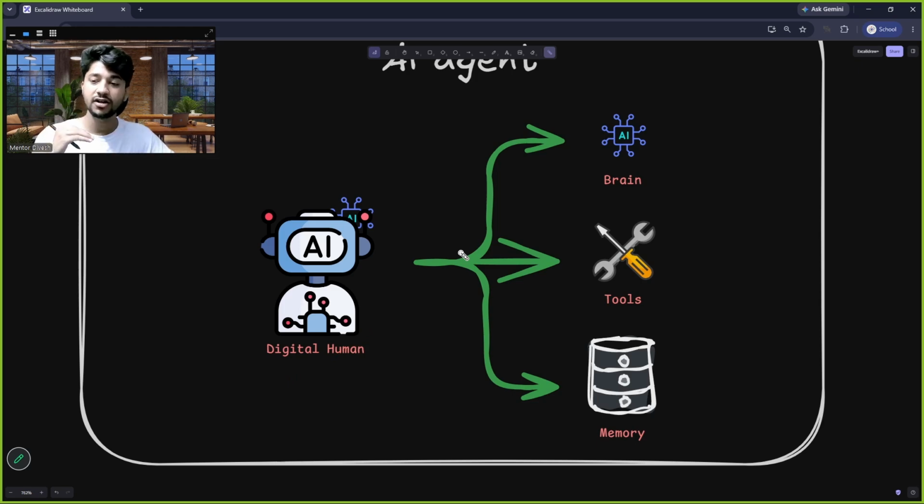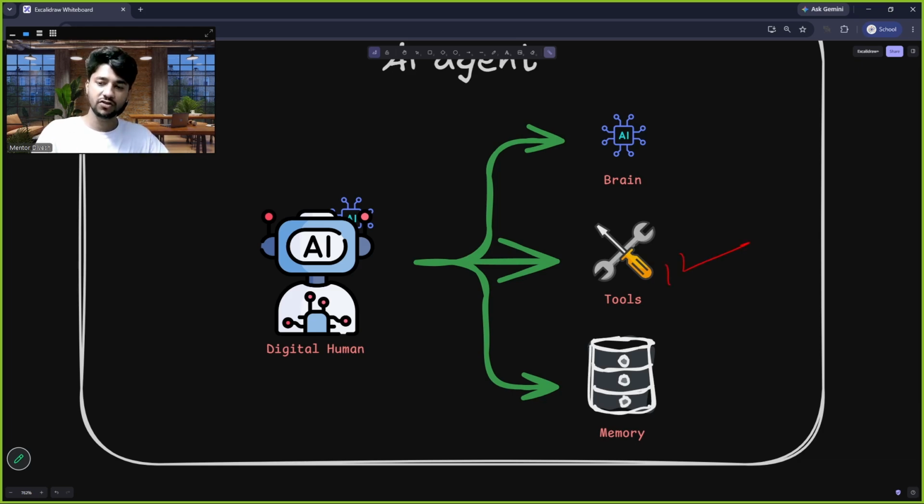So the conversation should be maintained. The agent should know what conversation I'm getting into, and responses should be given properly. So that is why we need a memory. Memory and brain are two different things. Okay, there is a very famous quote which I've said multiple times before. Your brain is for doing things and not storing things. All right. So brain and memory are two different parts.